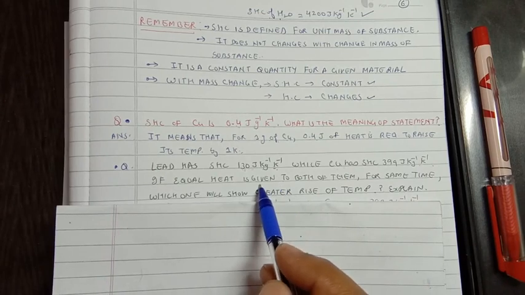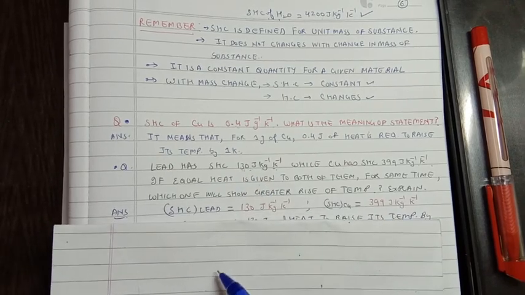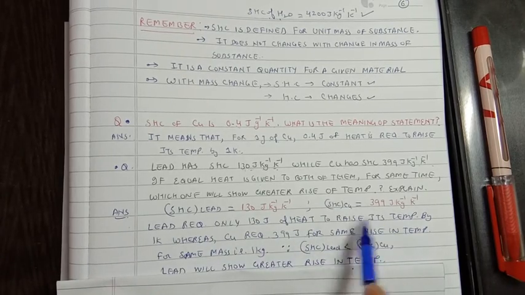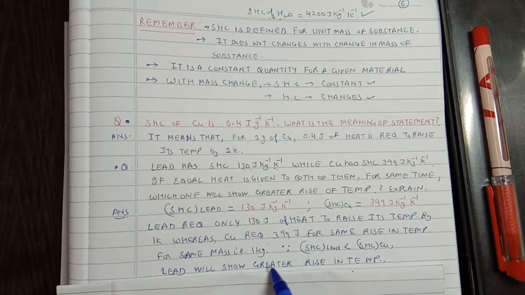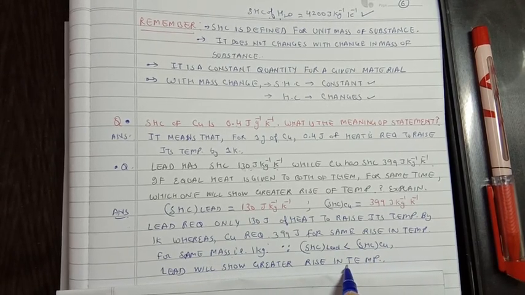So this indicates that the lesser the specific heat capacity, the more rise in the temperature of the material can take place. So lead requires only 130 joule of heat to raise its temperature by 1 Kelvin, copper requires 399. So for the same rise in temperature for the same mass of 1 kg, because lead has smaller specific heat capacity than that of copper, lead will show greater rise in the temperature. Thank you.